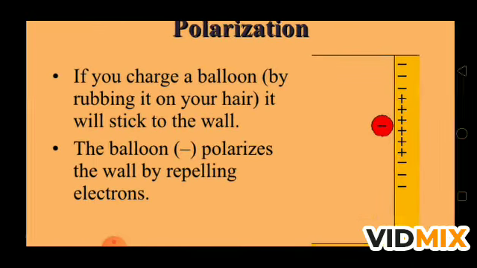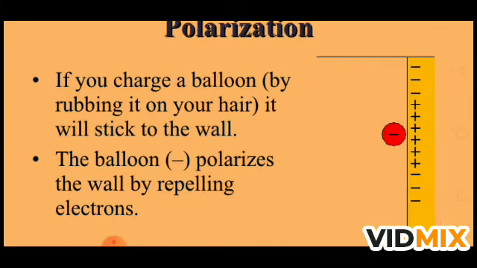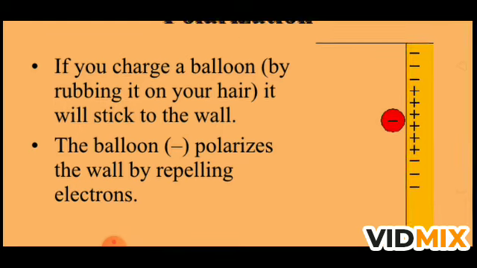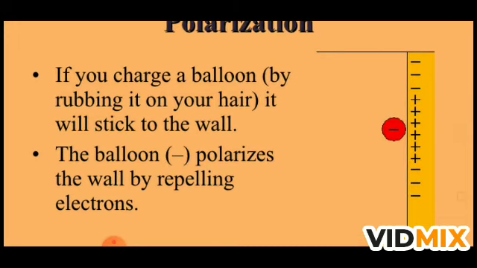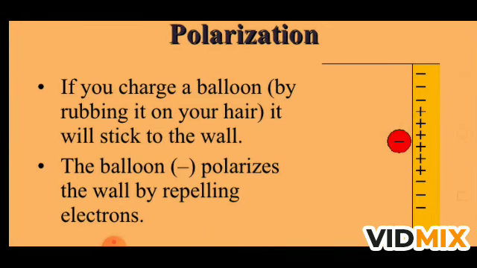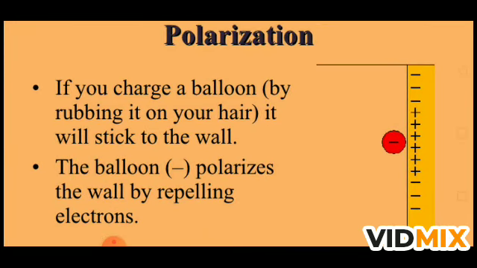You have experienced that whenever you take a balloon and rub it with your hair or your woolen sweater, then if you put that balloon on the wall, it will be attracted to the wall or stick to the wall because the negatively charged balloon polarizes the wall by repelling electrons. This is why we see that the balloon is attracted towards the wall by rubbing the balloon on the sweater. Now till here we are ending this video.